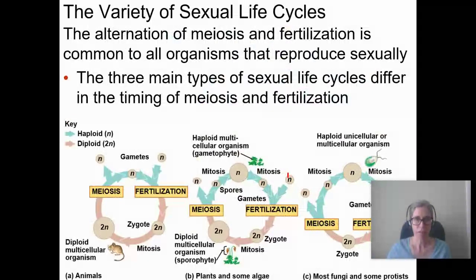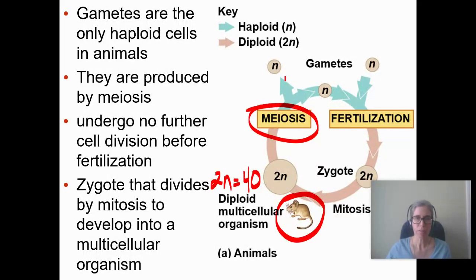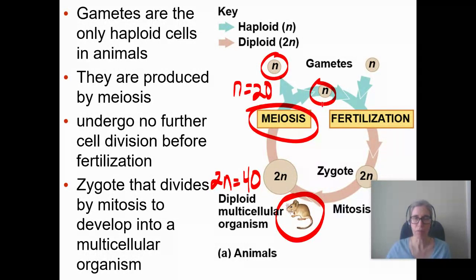Here's another example of an animal doing that. For mice, I think their chromosome number is 40. Could be wrong, but I think that's what it is. So 2N would be 40. They would do meiosis in their testes or ovaries and make haploid gametes. So that would be N equals 20 for the egg, N equals 20 for the sperm.